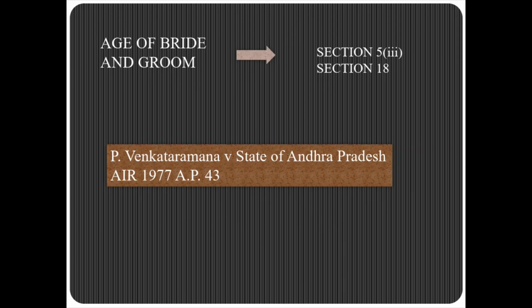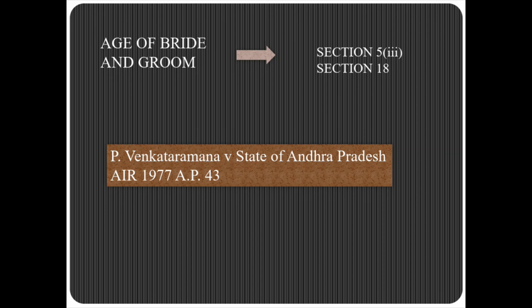Then coming to the third, that is age of bride and groom, which is given in Section 5 clause 3. According to Section 5 clause 3, for a valid marriage, the bride must be 18 years of age, and the groom should have completed 21 years of age. According to Section 18, contravention of Section 5 clause 3 is punishable. Such a marriage is neither void nor voidable, but only punishable. So it is like the concept of child marriages.